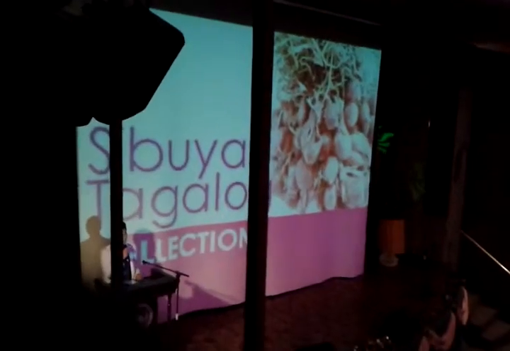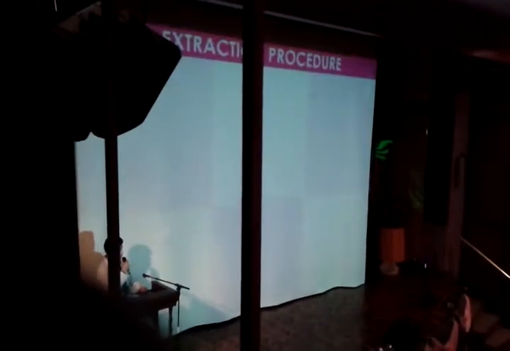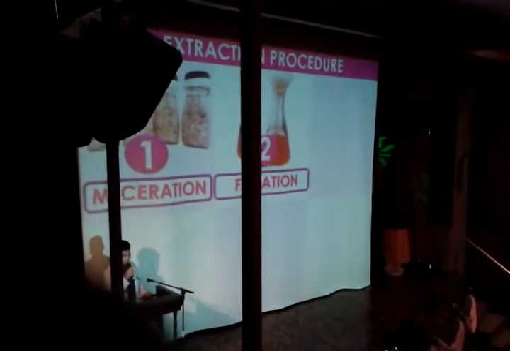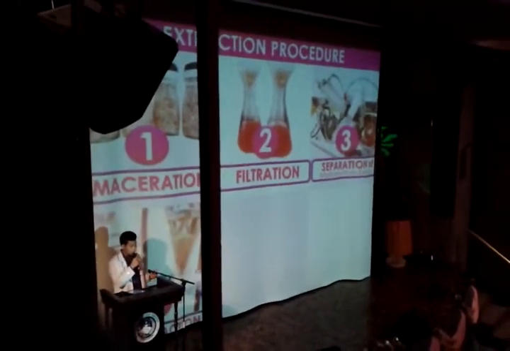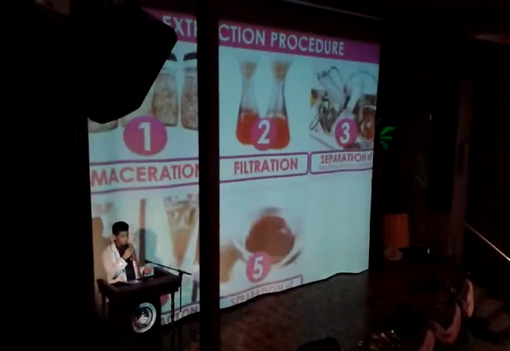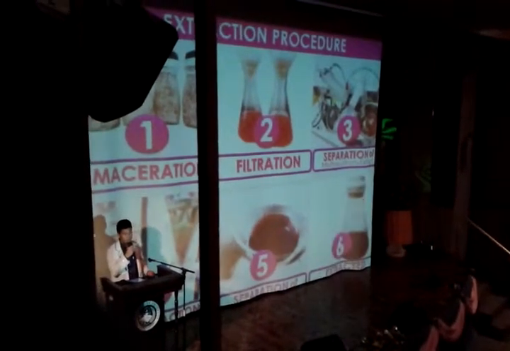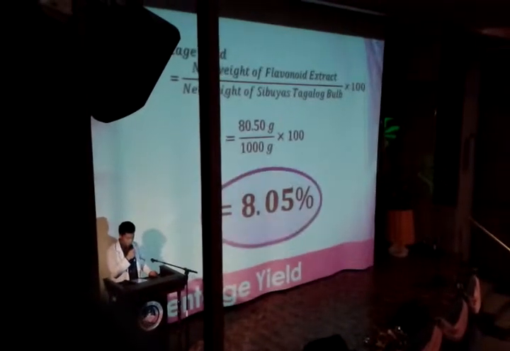The Sibuyas Tagalog of Ilocos origin was authenticated by the National Museum Botany Division. The comminuted bulb underwent maceration, filtration, separation of the methanol from the extract, re-extraction for further purification, and lastly, separation of the solvent and the extract, thereby obtaining the extracted flavonoids. The percentage yield is 8.05%.